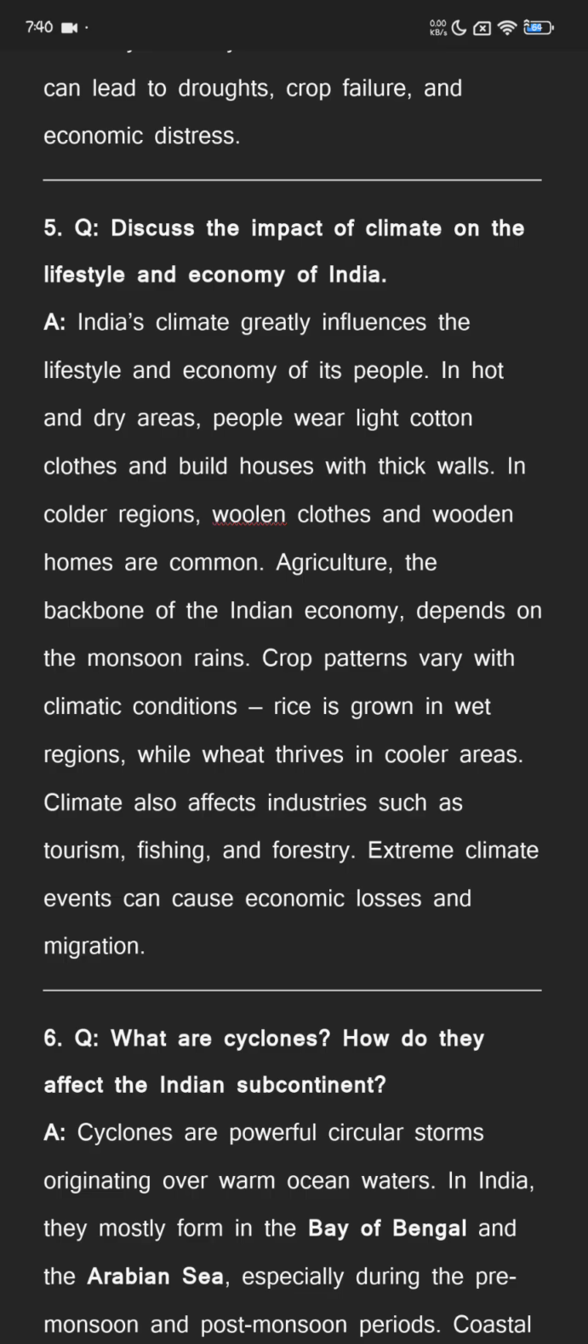Agriculture, the backbone of the Indian economy, depends on the monsoon rains. Crop patterns vary with climatic conditions. Rice is grown in wet regions while wheat thrives in cooler areas. Climate also affects industries such as tourism, fishing, and forestry. Extreme climate events can cause economic losses and migration.